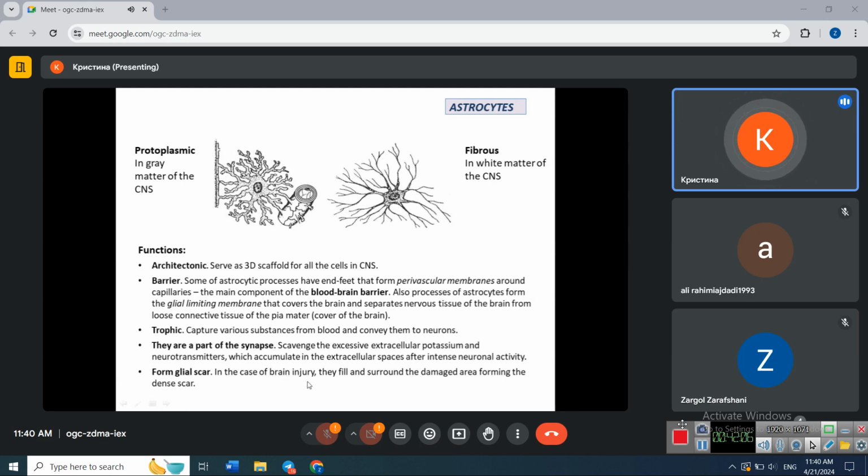If a neuron dies, it cannot be replaced by other neurons, and the area previously filled with neuron after its death will be filled with astrocytes, which can divide, they can proliferate, and they can migrate to the areas of injury. And also, they surround the damaged area and form the dense scar tissue.